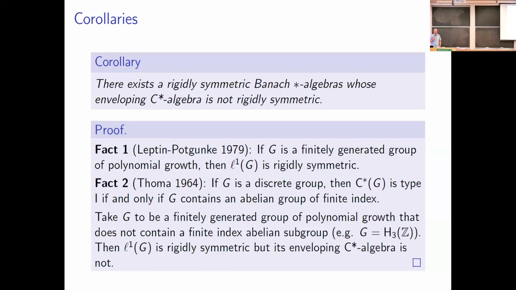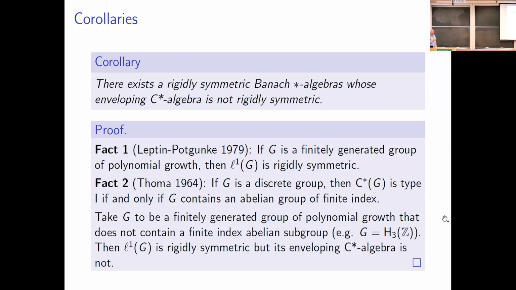And one more interesting corollary that we found quite surprising is that there actually exist rigidly symmetric Banach star algebras whose enveloping C-star algebra is not rigidly symmetric. Somehow you'd think that if you start with some sort of Banach star algebra, taking the enveloping C-star algebra ought to make things more symmetric because C-star algebras are symmetric, right? But it turns out this is false. And it's not too hard to see this in light of some theorems of, I guess, Leptin, Poguntke and Thomas.